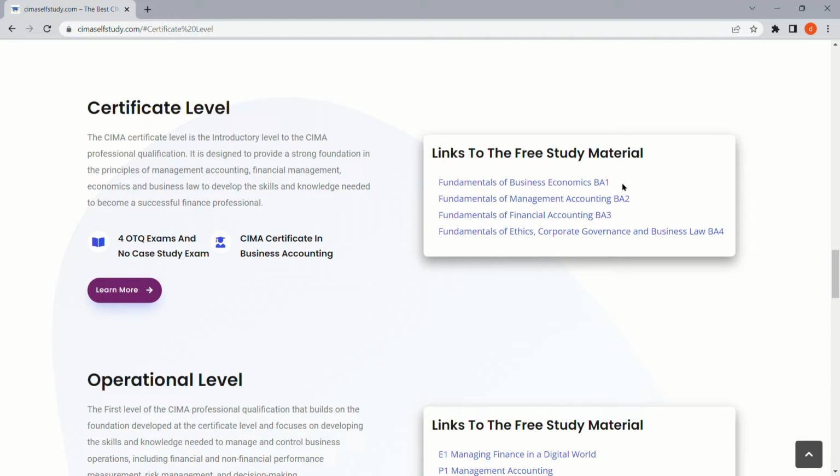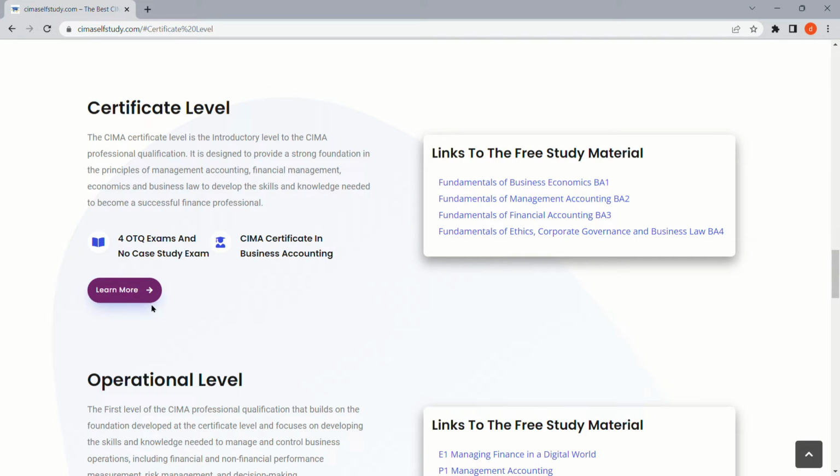CIMA has given codes for each subject. BA1 is for Fundamentals of Business Economics. BA2 is the code for Fundamentals of Management Accounting. BA3 is the code for Fundamentals of Financial Accounting. And finally, BA4 is the code for Fundamentals of Ethics, Corporate Governance and Business Law.